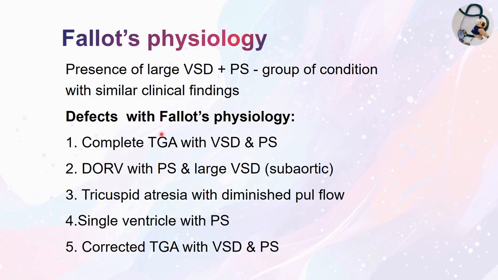Conditions which are presenting with the Fallot's physiology are: number 1, complete TGA with the VSD and PS, double outlet right ventricle with the pulmonary stenosis and large VSD. Number 3, tricuspid atresia with diminished pulmonary flow. Number 4, single ventricle with the pulmonary stenosis. And number 5, corrected TGA with the VSD and pulmonary stenosis. So all these cardiac diseases have large VSD with the pulmonary stenosis.